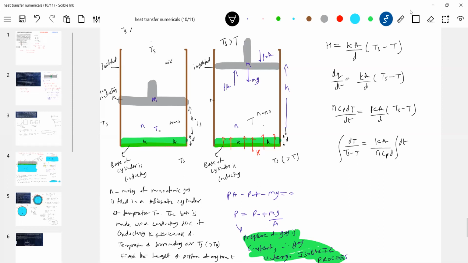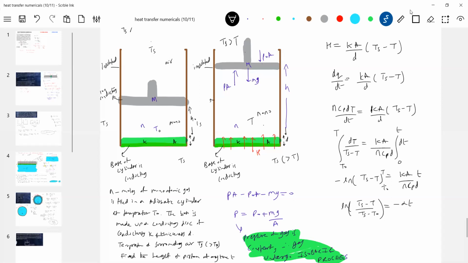What should be the limit? At t equals 0, the temperature is T naught. At any time t, let T be the temperature. This will be minus log of (Ts minus T) from T naught. The negative sign goes to that side, so this will be log of everything; let me call it alpha.